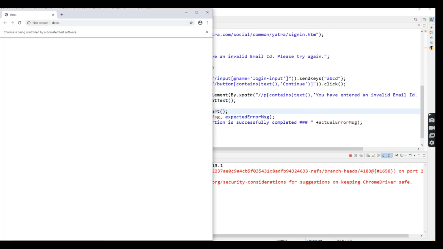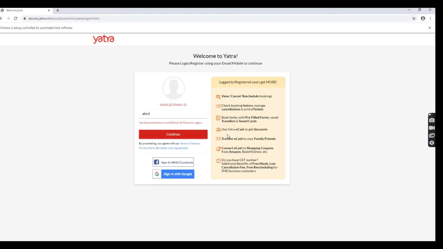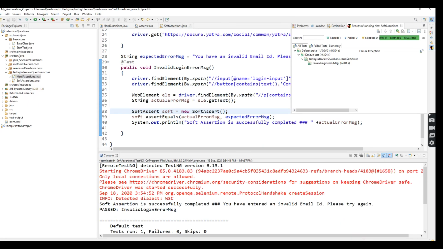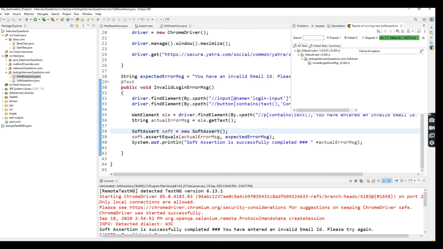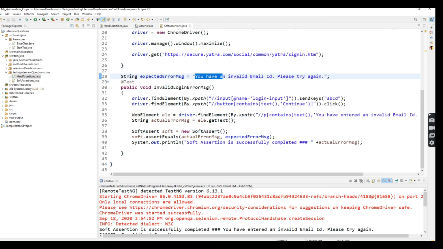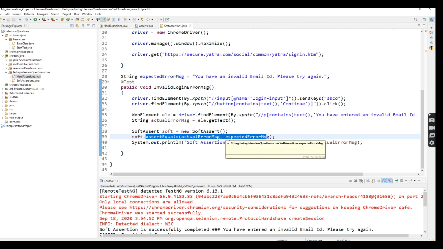Let's see. See, the soft assertion is successfully completed. So this is the wrong one, but still it is executed successfully. Once you are using soft assertion, this assertEquals will not consider whether equal or not equal. That does not matter. Yeah, this is soft. I am handling it in a soft manner. So this is the use of soft assertion.